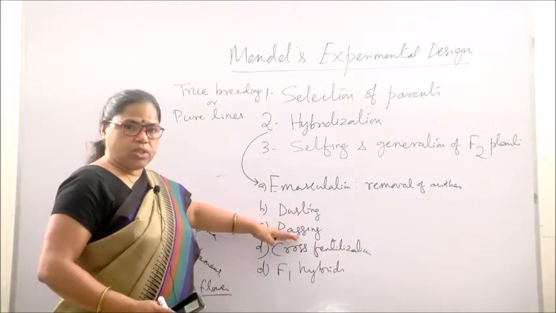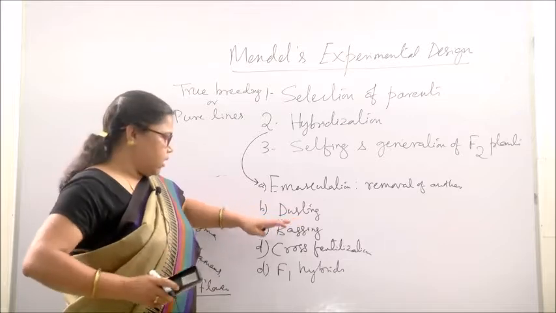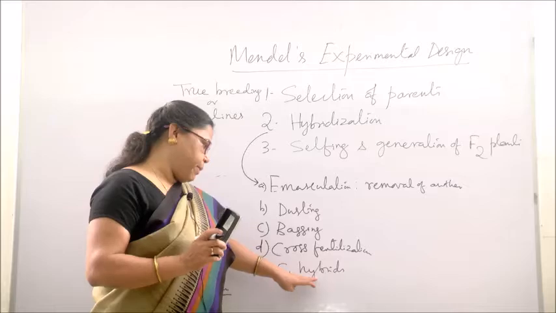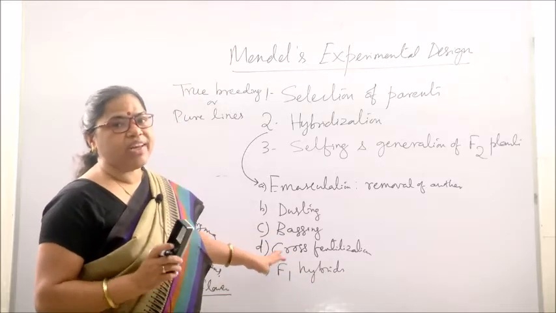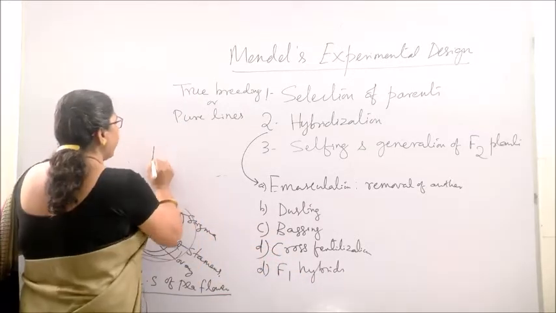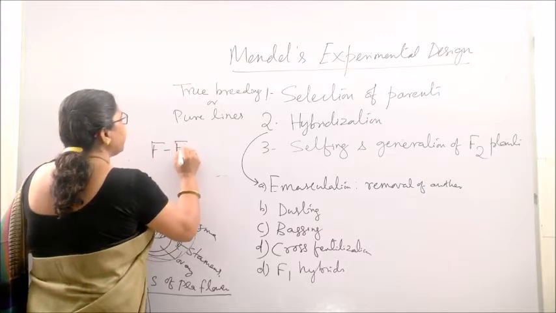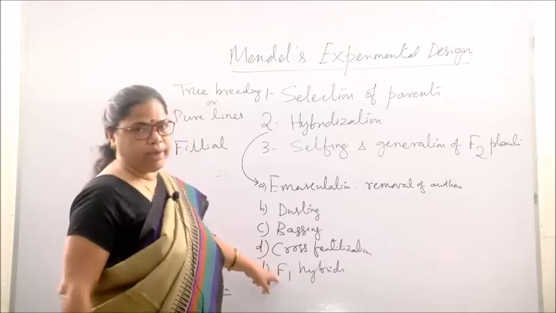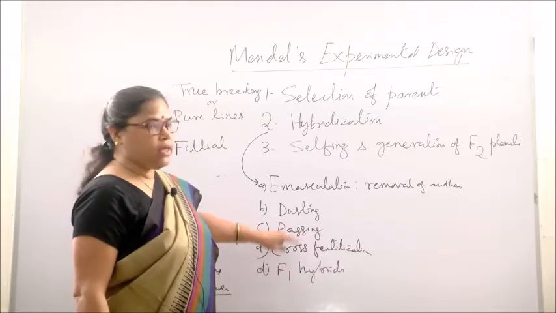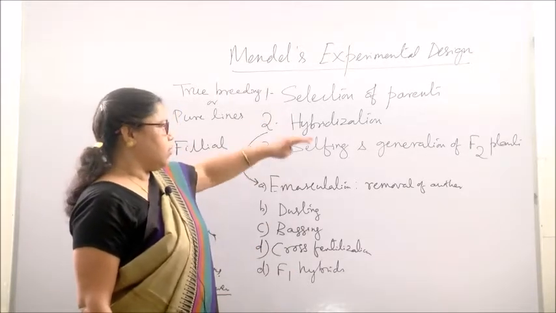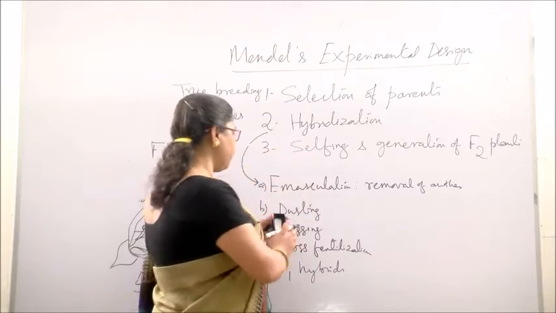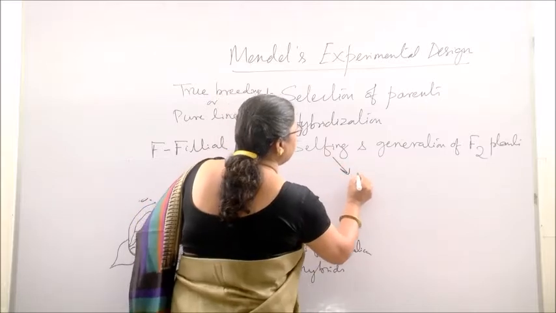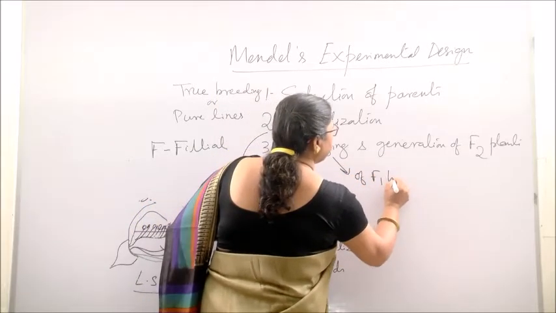The product of cross fertilization between the two varieties is known as a hybrid, and this hybrid represents the first filial generation, that is called F. So F stands for filial. F1 means the first filial generation, that is the hybrid. So after hybridization, selfing is done. Again, what is the meaning of selfing? Selfing means the self fertilization of the F1 hybrid.